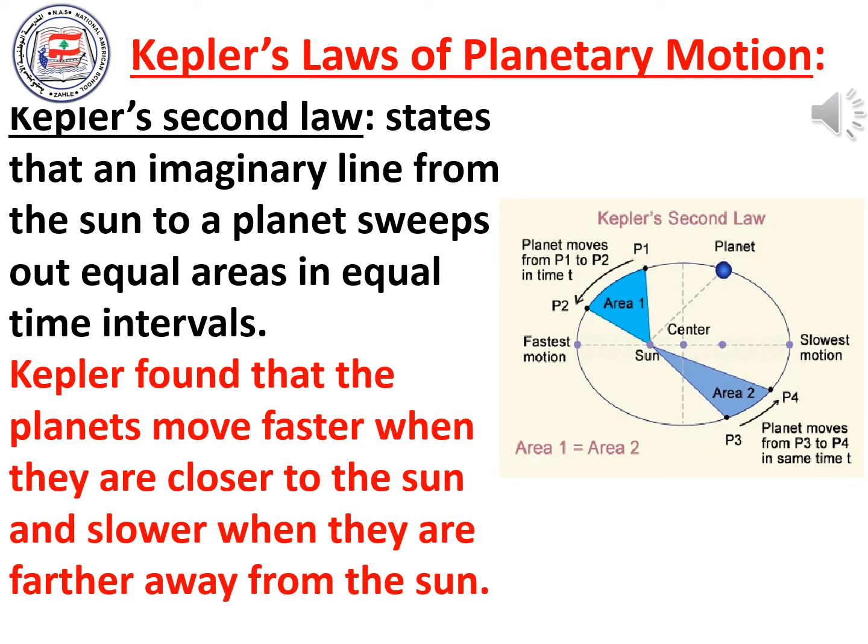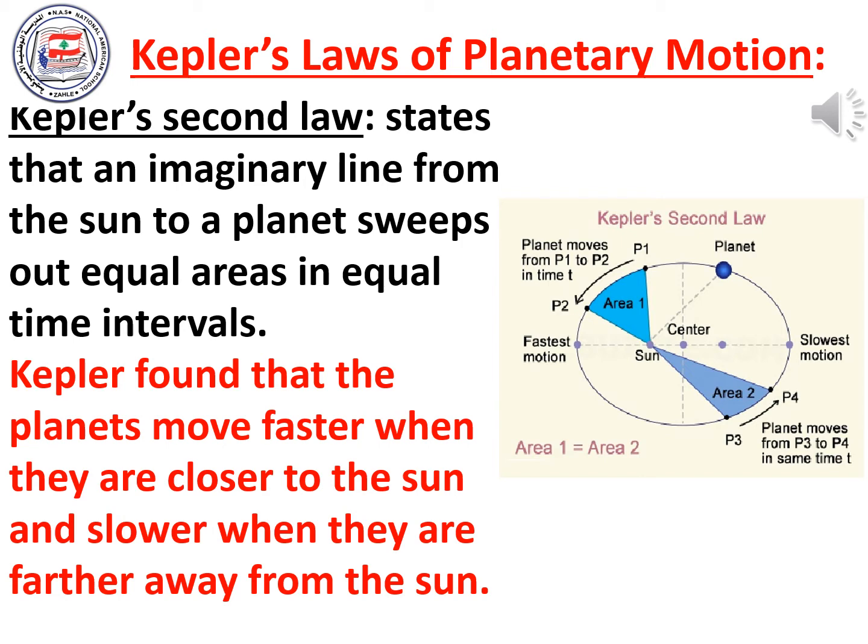Kepler's second law of planetary motion states that an imaginary line from the sun to a planet sweeps out equal areas in equal time intervals. As you can see in the figure in front of you, this figure shows the elliptical path of a planet around the sun. The sun is at one of the two foci. Now we are going to take two equal time intervals.